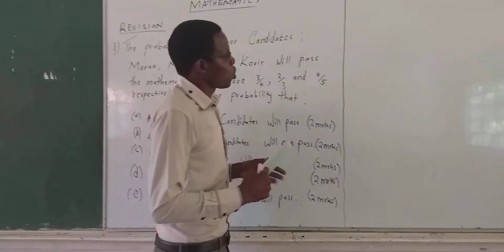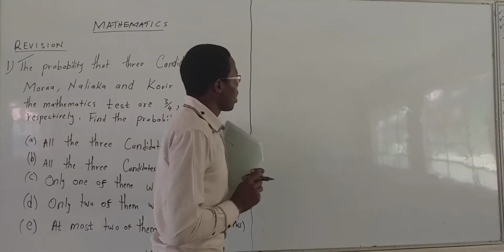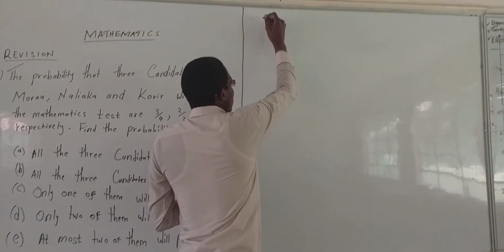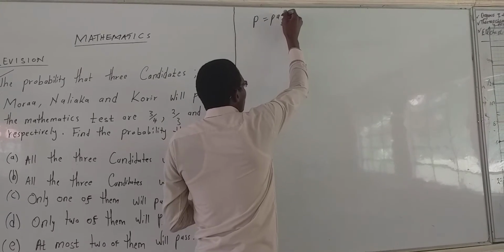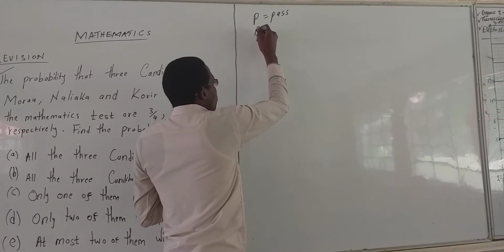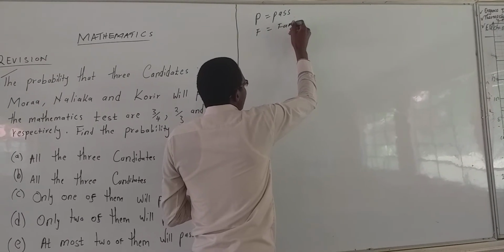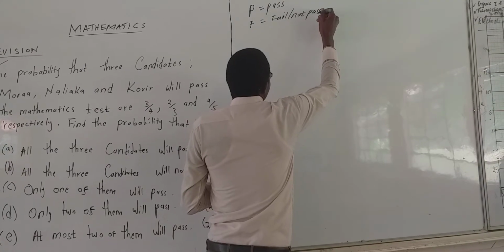Now let us try to draw a tree diagram, because that is the first thing we have to do. Draw a tree diagram. In our tree diagram, we are going to use P to represent pass, and we are going to use F, meaning fail or not passing.